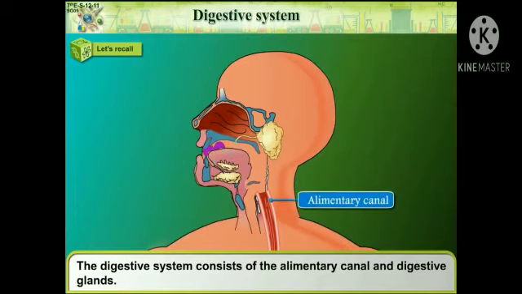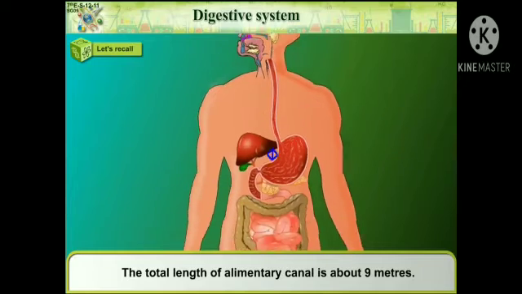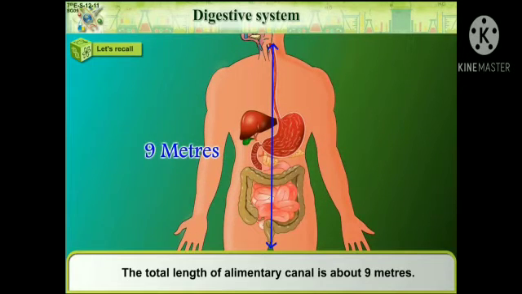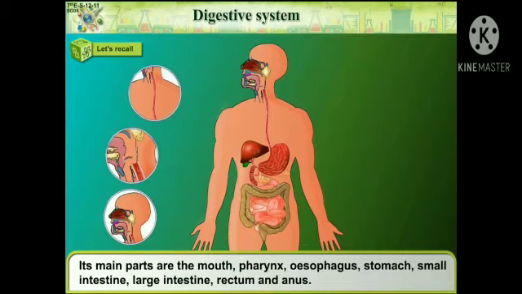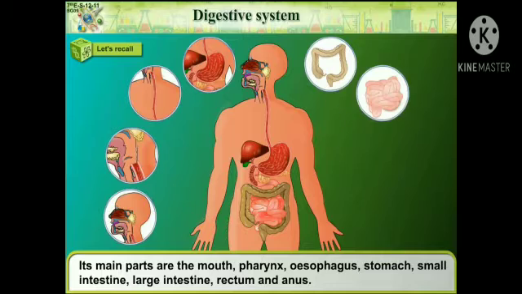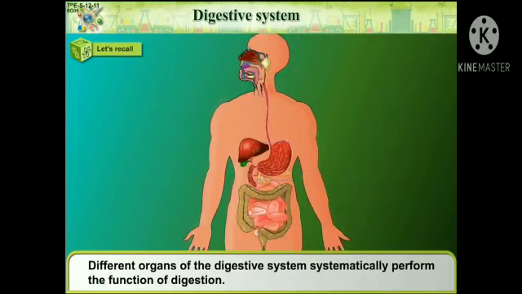The digestive system consists of the alimentary canal and digestive glands. The total length of alimentary canal is about 9 meters. Its main parts are the mouth, pharynx, esophagus, stomach, small intestine, large intestine, rectum and anus. The salivary glands, liver and pancreas are the digestive glands connected to the alimentary canal.